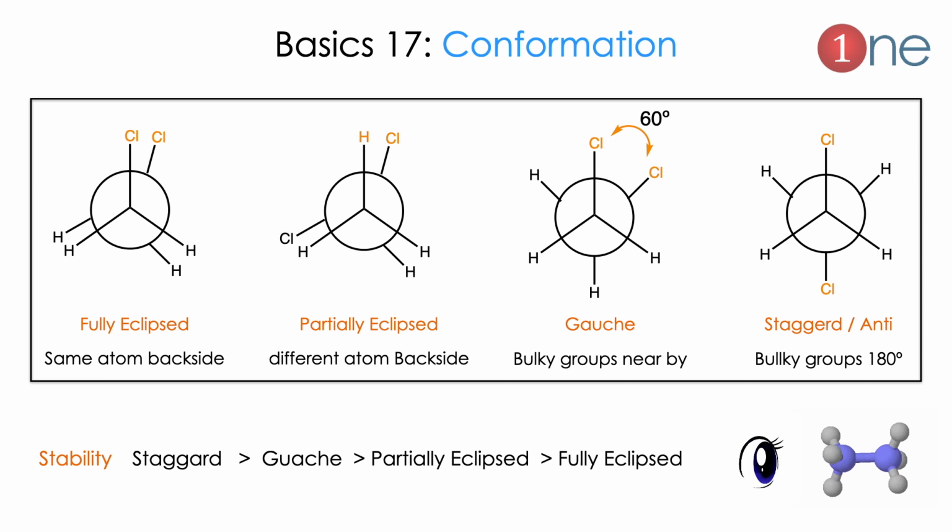Normally this is observed at lower temperature. The stability obviously depends on the steric effect or repulsion. The most stable is staggered (anti), next gauche, then partially eclipsed and fully eclipsed.